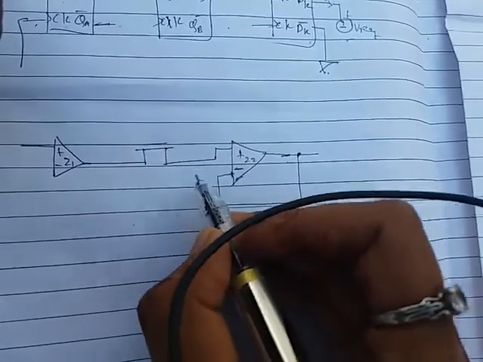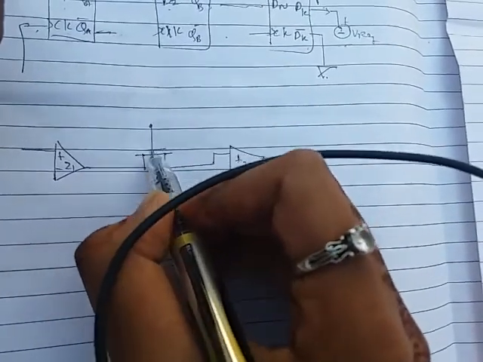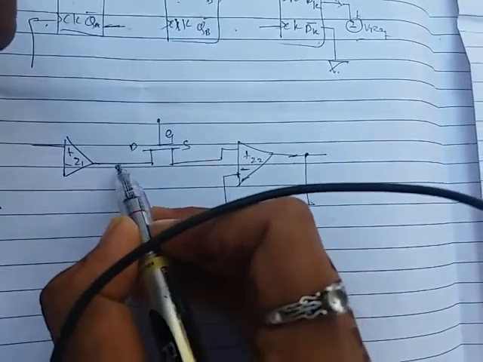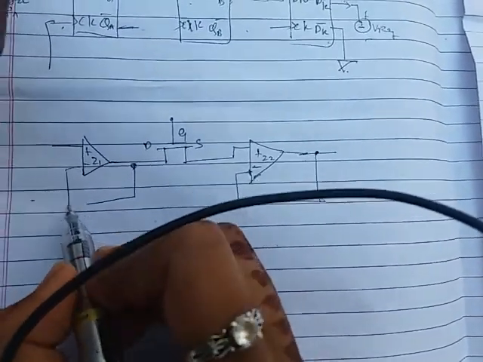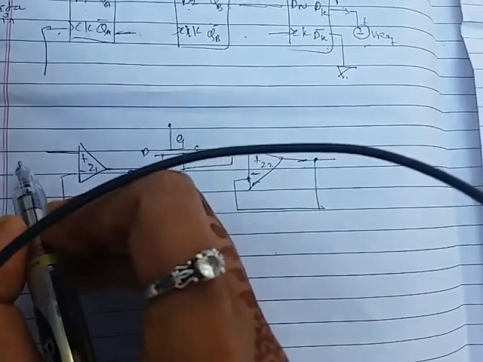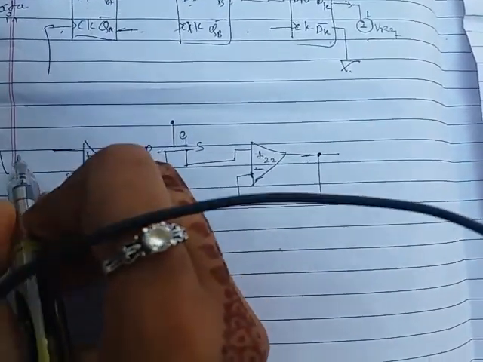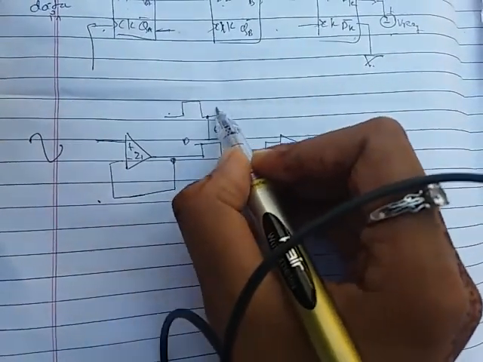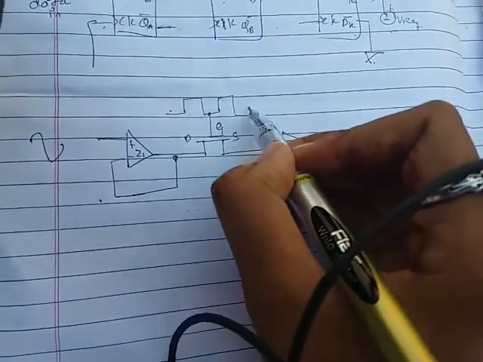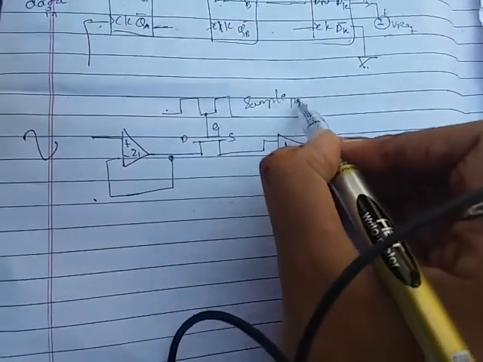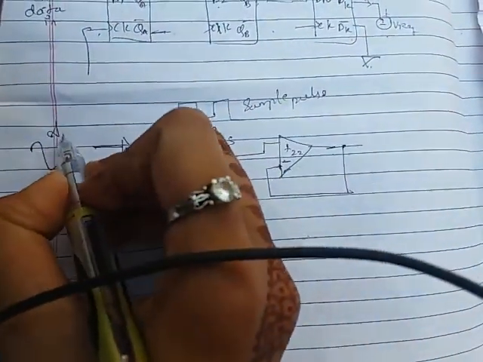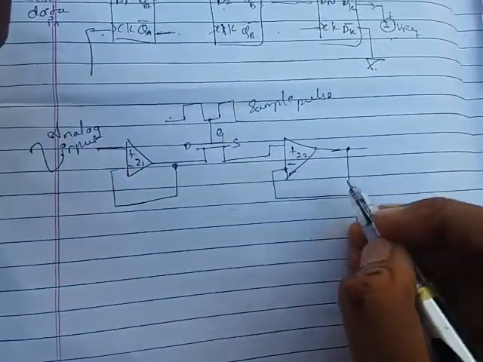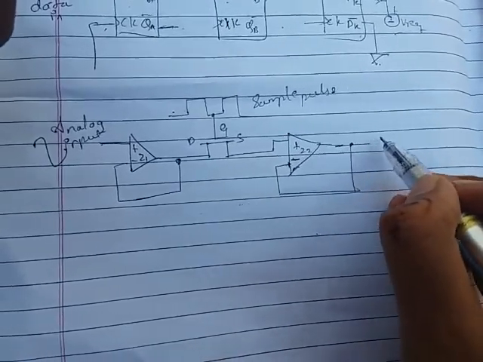Here, this is the MOSFET gate terminal, this is the drain terminal, and this is the source terminal. This output is connected again to its negative feedback. So this is my negative feedback, this is the input. This input may be analog input, and these are the sampling pulses. So this is the sample pulse, this is my analog input, and we are getting the digital outputs.